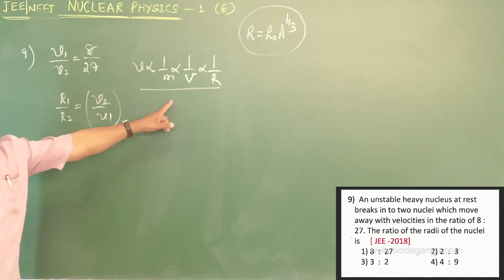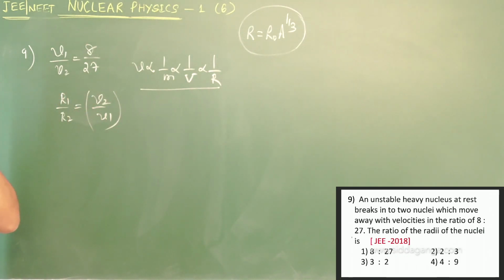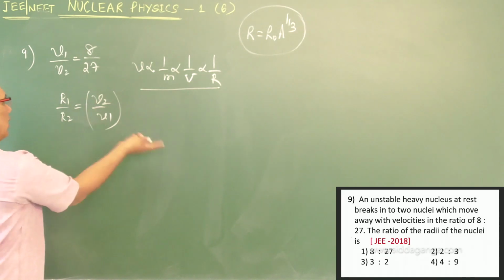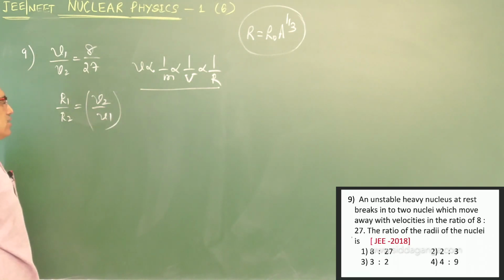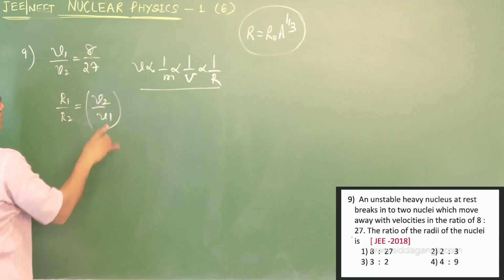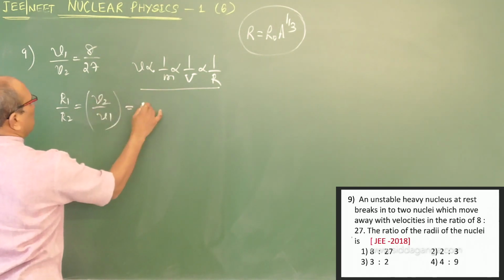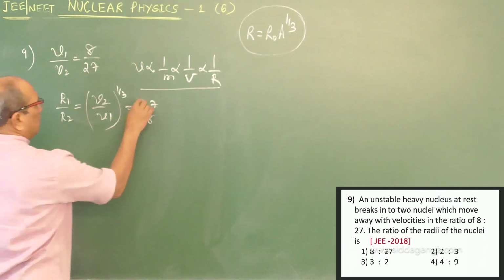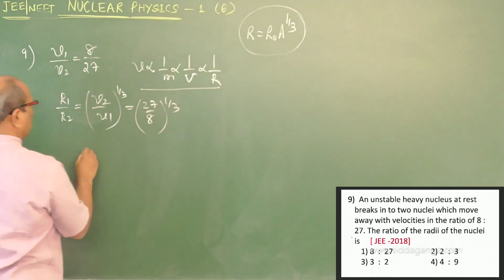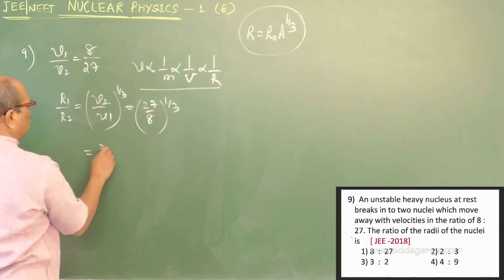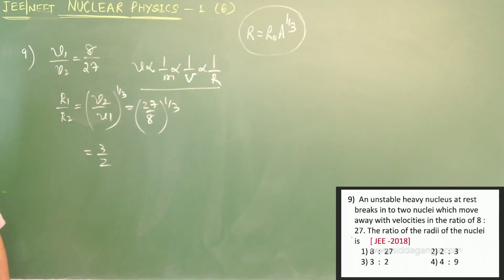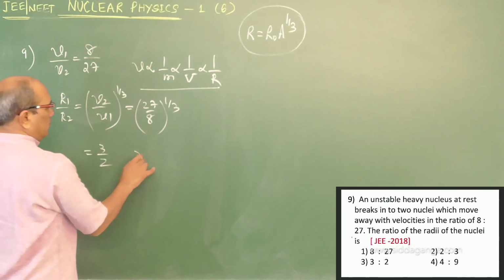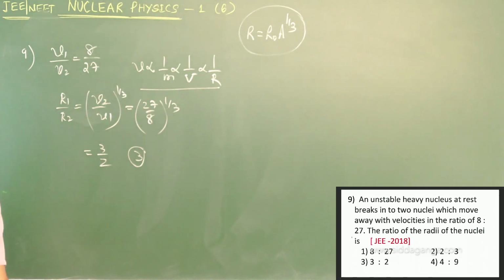Now I changed my tricks to come to a fast conclusion, because I discussed this previously in the previous question. So they gave V2 by V1 as 27 by 8 to the power of 1 by 3, which becomes 3 by 2. So 3:2 must be the answer, option number 3. Go to the next.